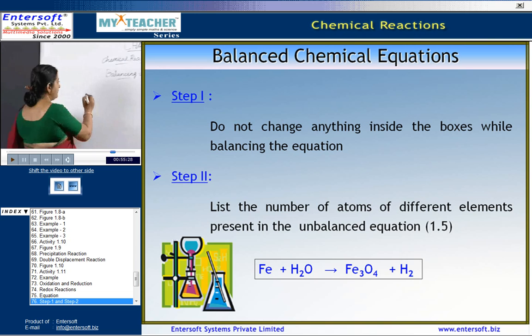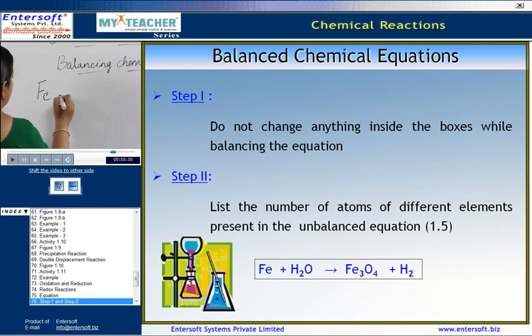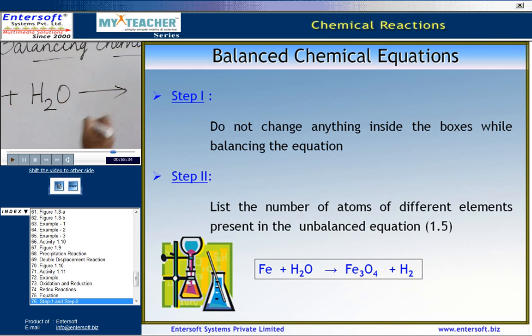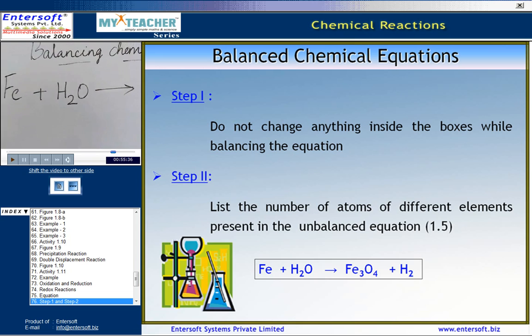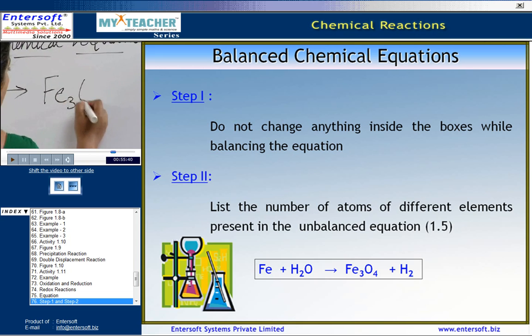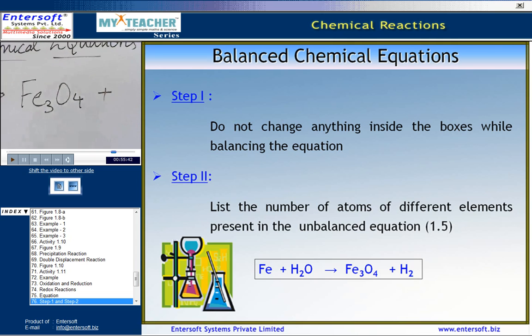Here we have iron plus H2O, which gives rise to Fe3O4 plus hydrogen.